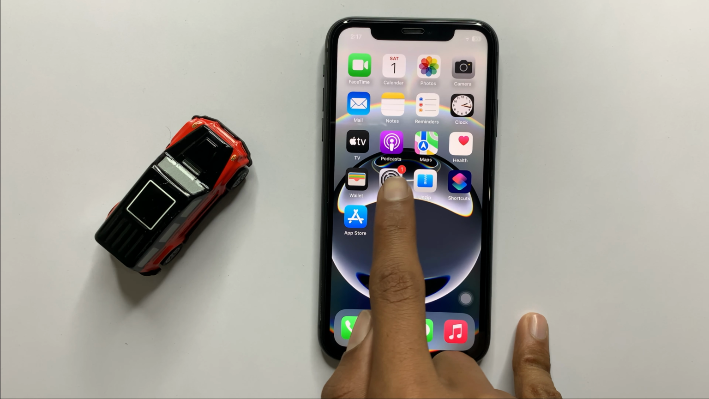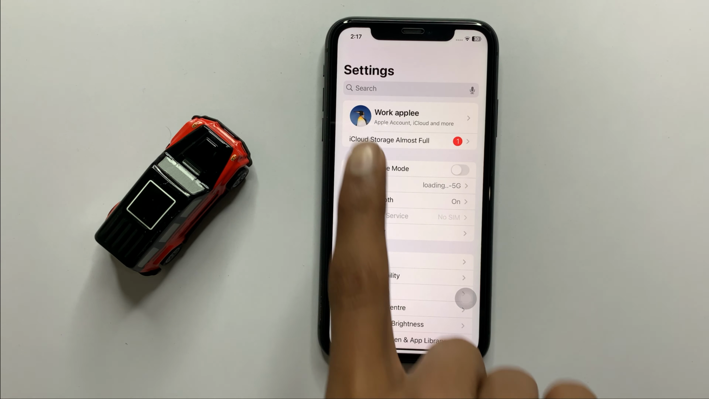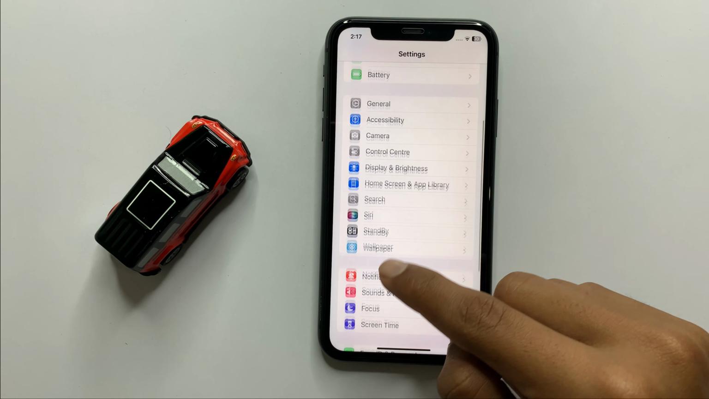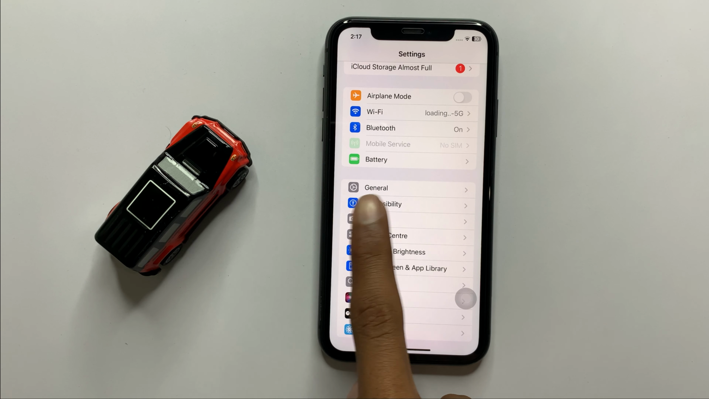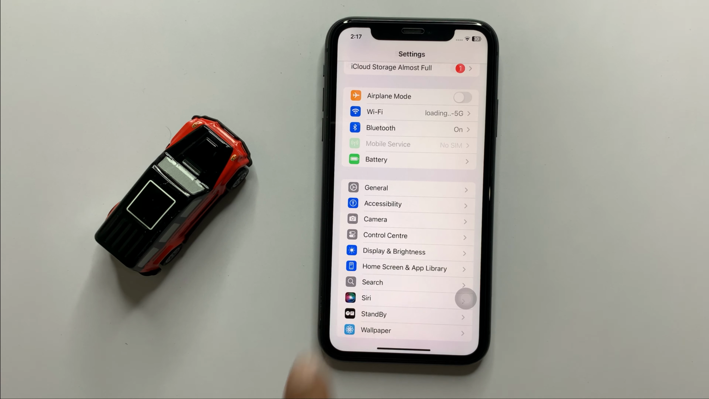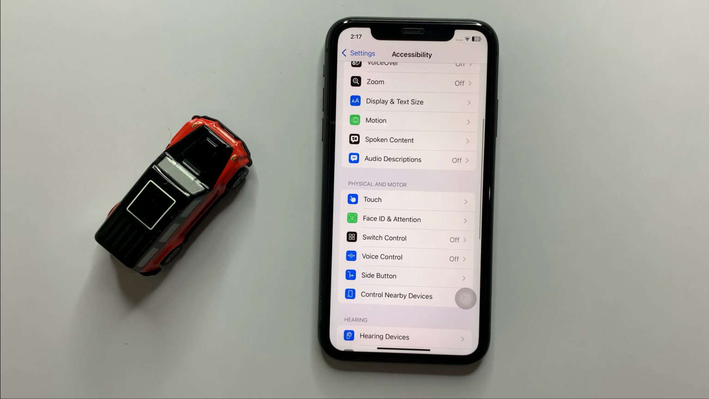open settings. In settings, scroll down and here you can see the option accessibility. Now click on accessibility and then scroll down. In physical and motor section you can see the option touch.